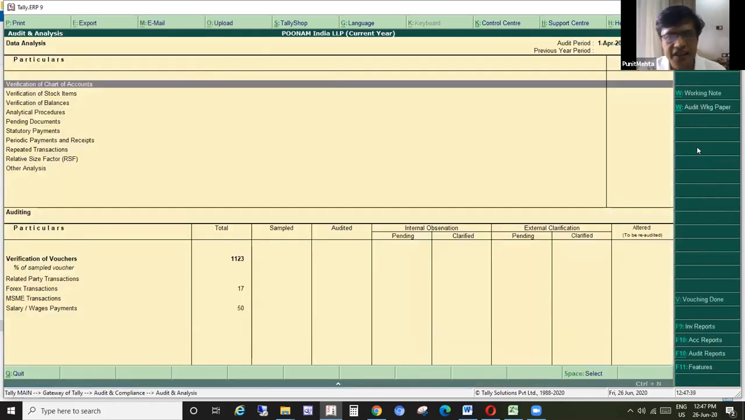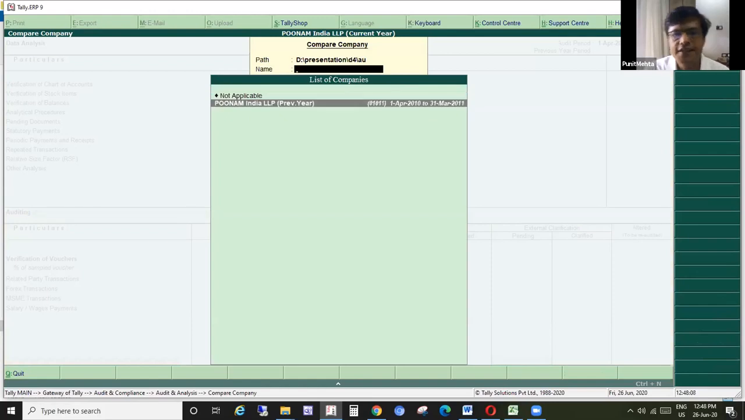Before I start anything, I will press Control F3, that is compare company. If the company is in the same folder within the same date range, you need not do that because the balances are automatically carried forward. But here we are talking about a scenario where there is a split of data. So we will select Control F3, compare the company, and select the previous year company.